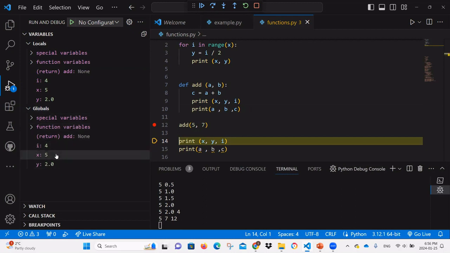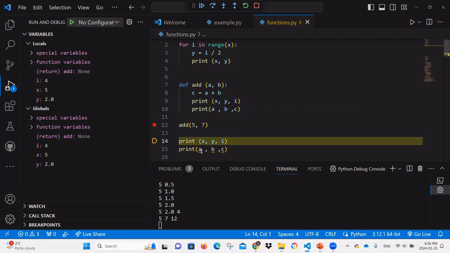Because these are defined at the global level, a global scope, we still are not done with the script yet. The add method is done. We just exited from it. Now it disappeared. It doesn't exist.